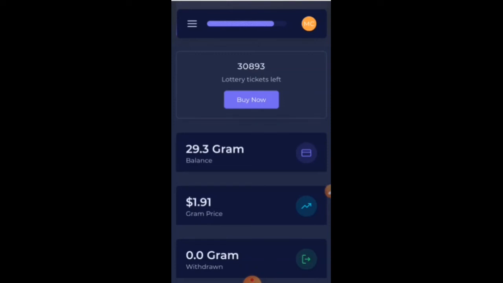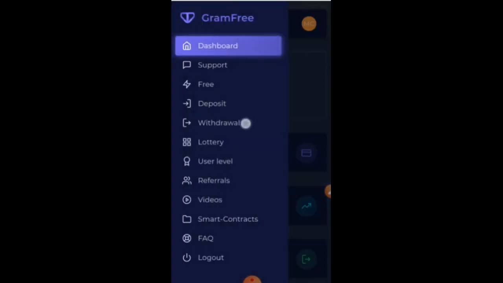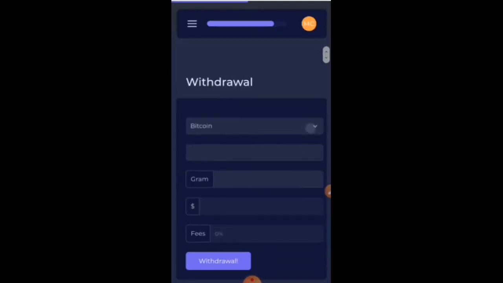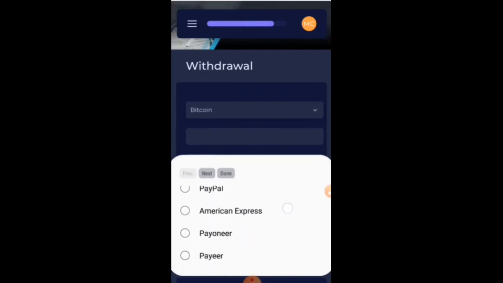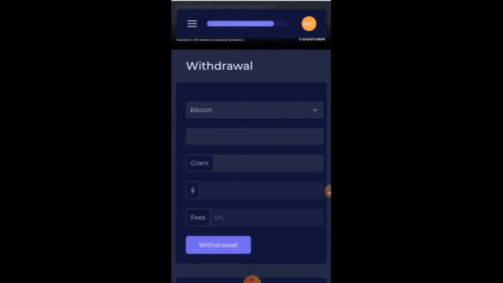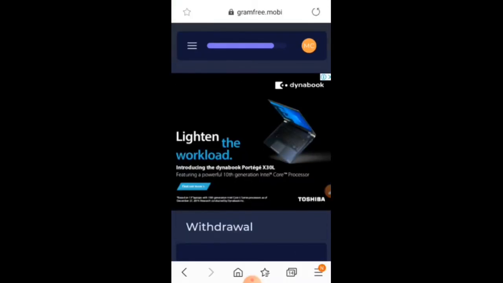And some people will ask when I have to withdraw my amount. In a sense, once it reaches 500, automatically you can withdraw. How can you withdraw those amounts? You can go to withdrawals. Okay, from here the list of withdrawal options available: Bitcoin, Mastercard, Visa, PayPal, American Express, Pioneer, and Pioneer. Okay, these are all the ways you can withdraw your funds.